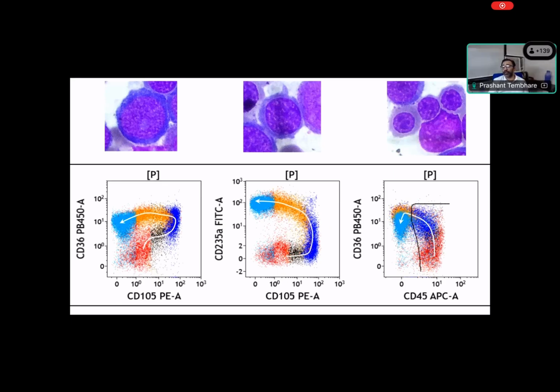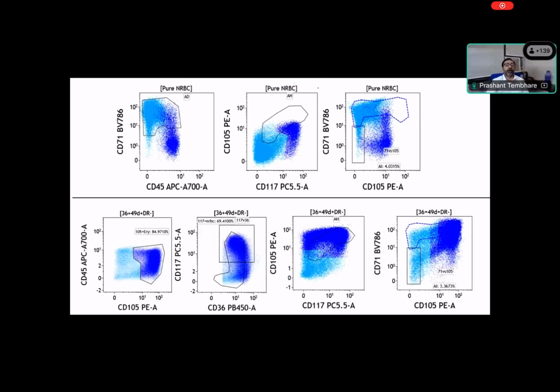So at early stages CD235 is positive, but at late stages CD35 is lost. So using a combination of CD45, CD36, we can identify different cells. Now what happens in the dysbiotic maturation?